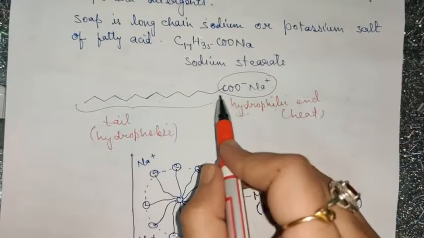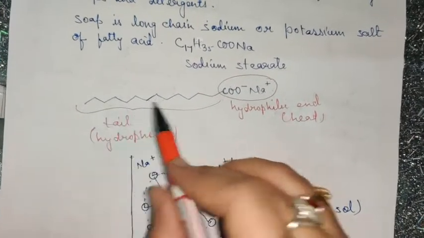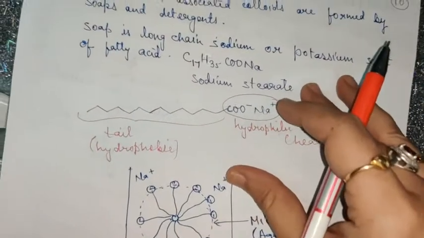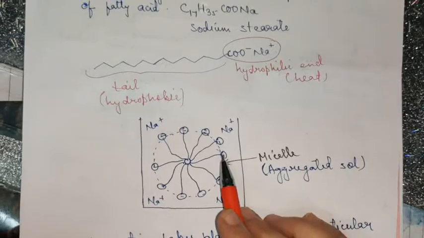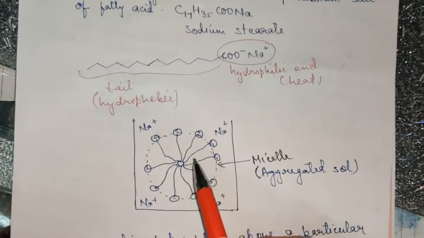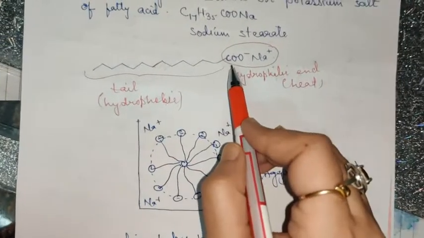And in case of soap, it has both the ends, the ionic also and non-ionic also, water loving also and water hating also. So what happens when you dissolve this salt in water, or when you try to make a concentrated solution of soap in water, what happens? See, in this case, it behaves as an ionic compound.